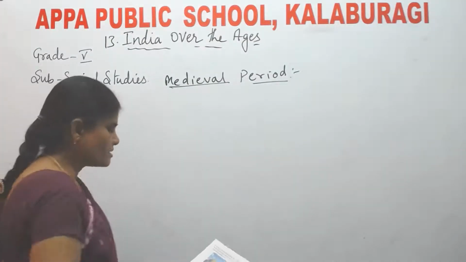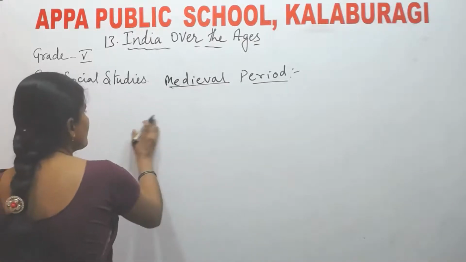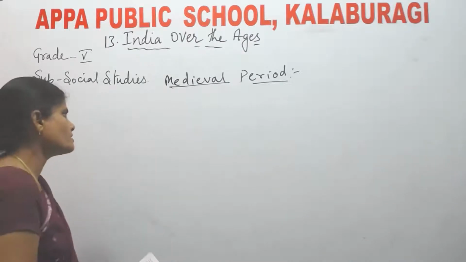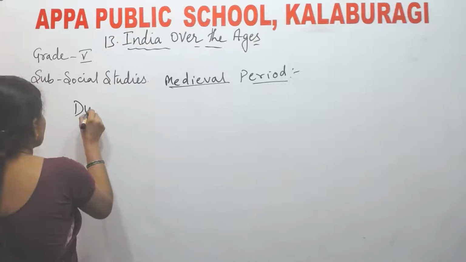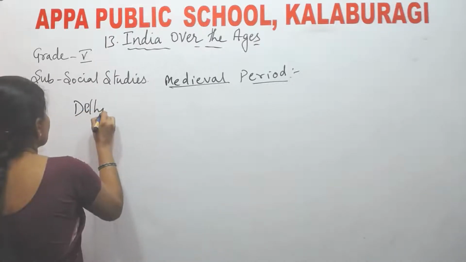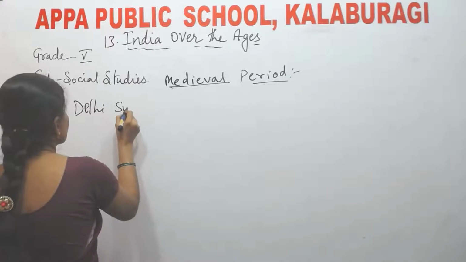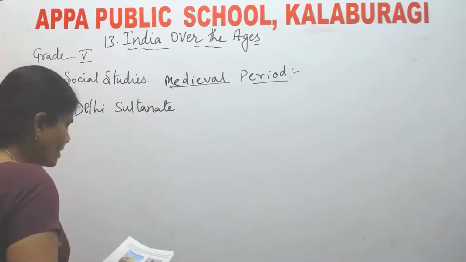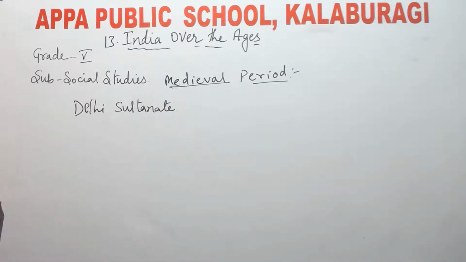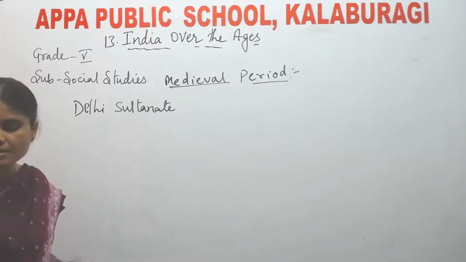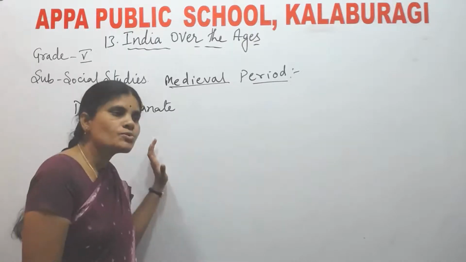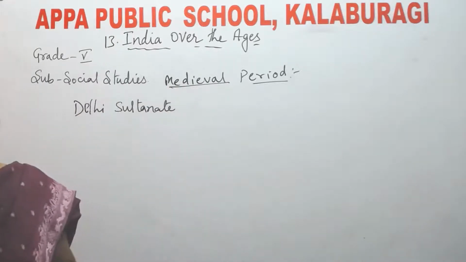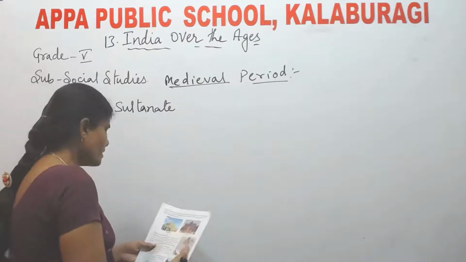Five powerful dynasties ruled Delhi. They are together called as a Delhi Sultanate. Okay. What are Delhi Sultanate? Delhi Sultanate are nothing but the powerful dynasties that ruled Delhi. The powerful dynasties which ruled Delhi are together called as a Delhi Sultanate. Now let us see which are the powerful dynasties that ruled Delhi.